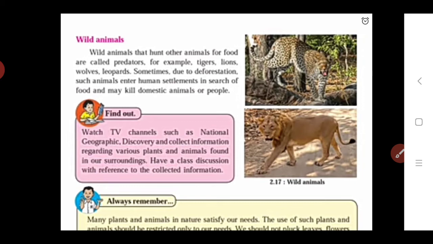So for finding their food, such wild animals enter the human settlements and attack the domestic animals like cow, buffalo, also dogs, cats. Okay, so in this way they attack the domestic animals, and also in some cases they attack small children. So in this way they find their food because of deforestation.